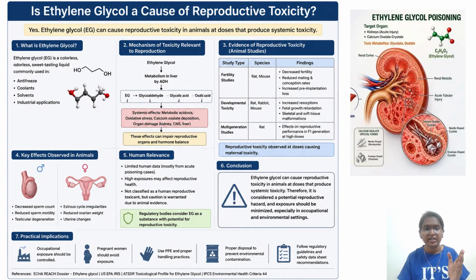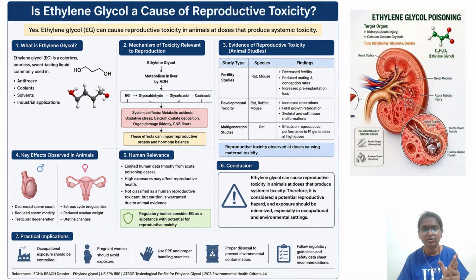So what is ethylene glycol? Ethylene glycol is a colorless, odorless, sweet tasting liquid. That is why it is used in pharmaceutical preparations as a solvent. In some of the questions, instead of giving ethylene glycol directly, they might give you a synonym, that is, antifreeze. Okay. Second thing, this metabolism we have discussed. Again, you also go through it.